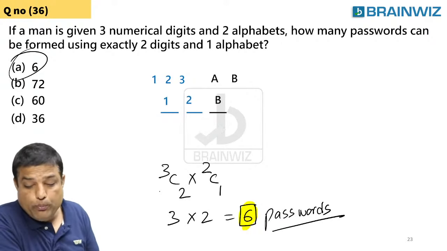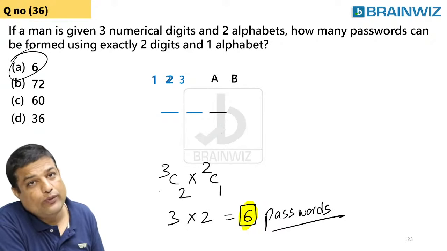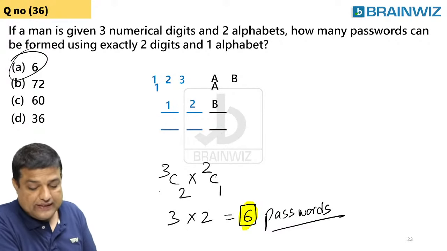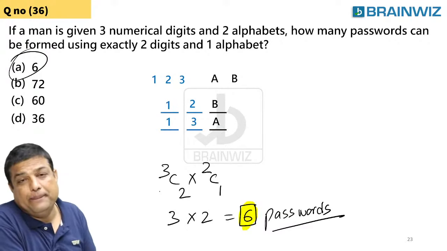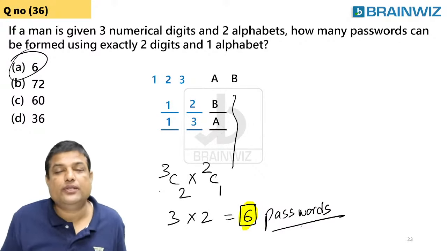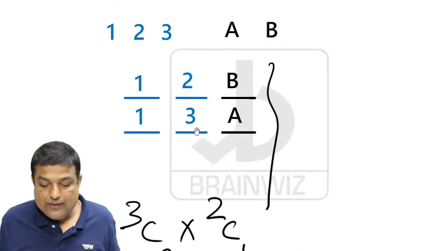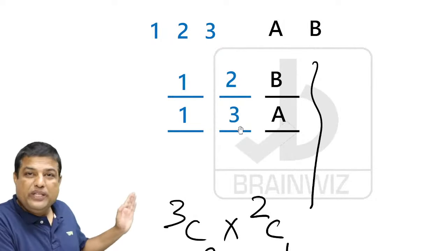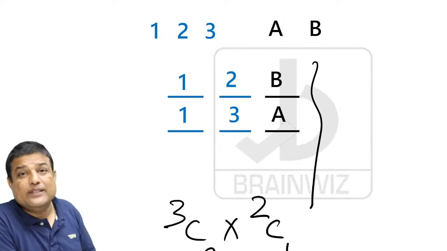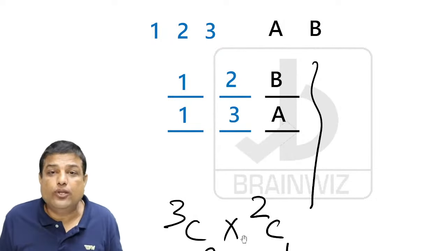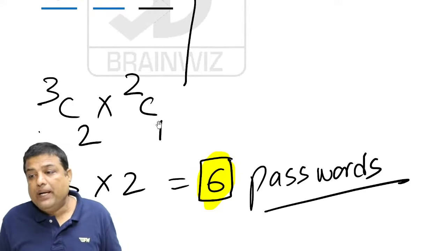Imagine that 12B is 1 password. Like this, 1 more password is there. That can be 13A. Like this, you have 6 passwords. You can have 12B, 12A, 13B. Like this, you have got how many passwords, guys? You have got 6 passwords.